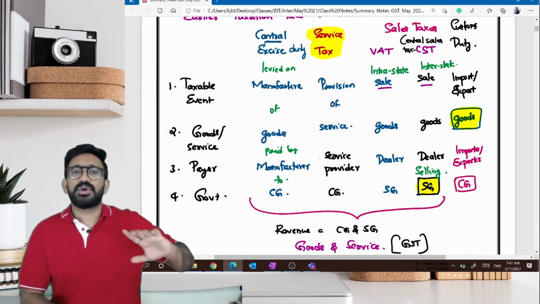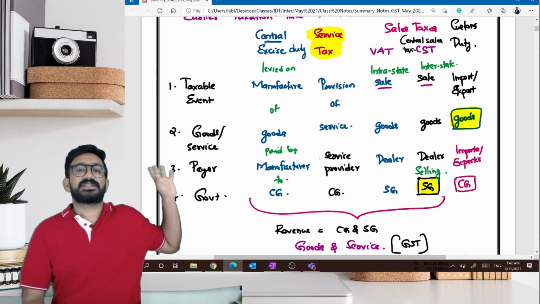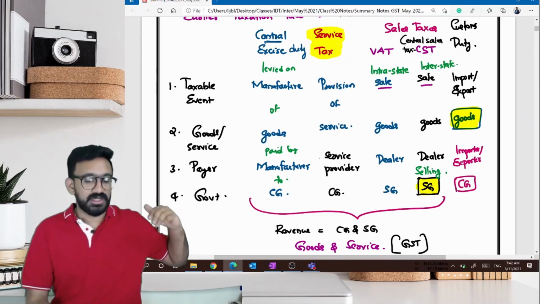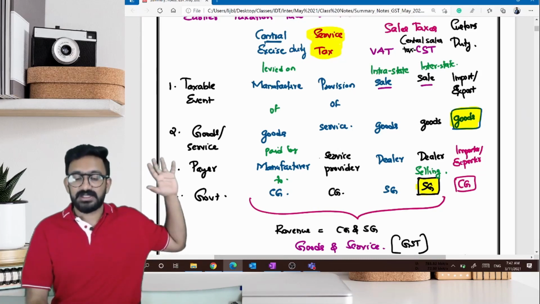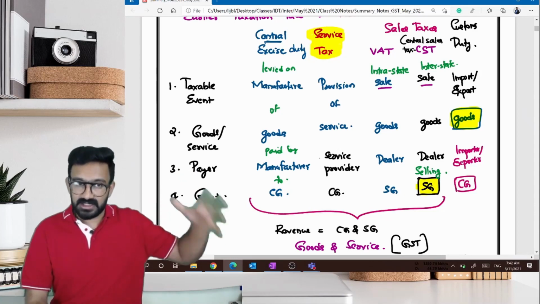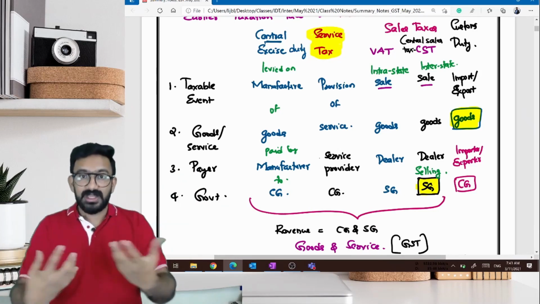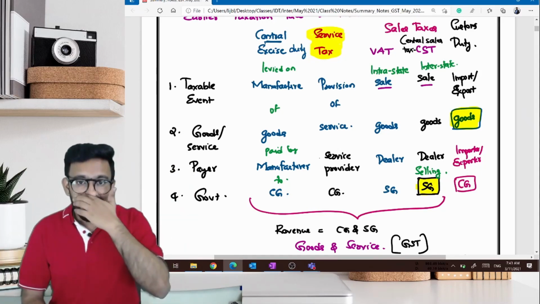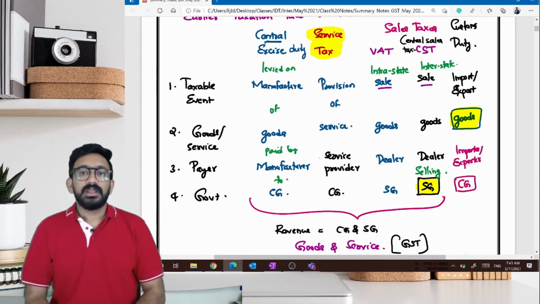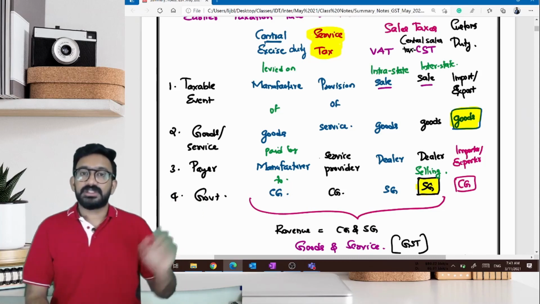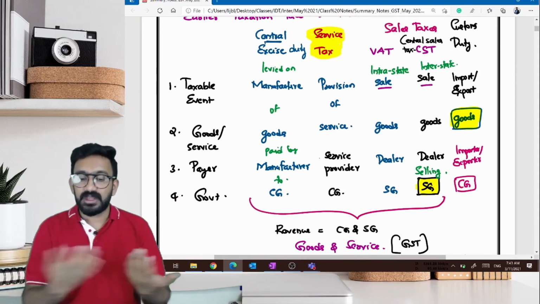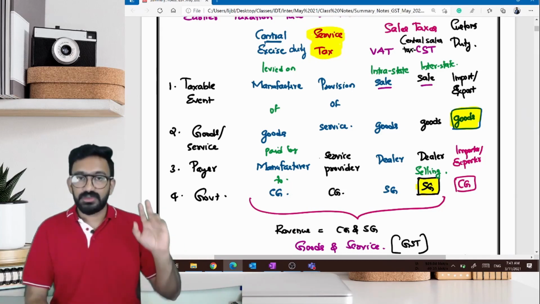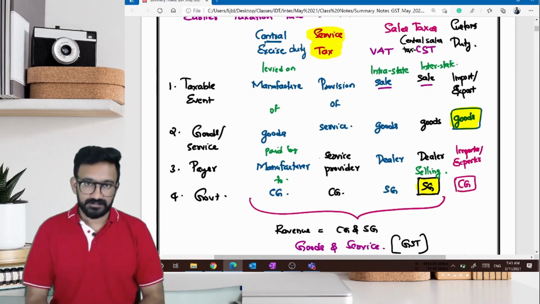So I'm showing you on the screen what are the taxes that we have before GST. So my discussion is before GST. Now I'm telling you that we have taxes like central excise duty, service tax, VAT and CST and customs duty. What do we propose in GST? We propose to unify all of this and introduce a new taxation law. So when we are merging all of these taxes, am I planning to merge every tax including customs duty? The answer is no. I'm merging excise duty, service tax, VAT and CST.